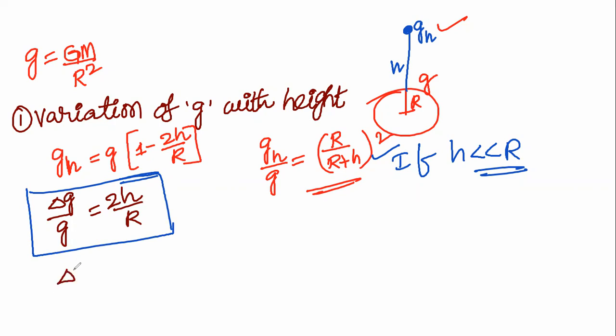For weight, if you take it, delta w divided by w is equal to 2h divided by r.